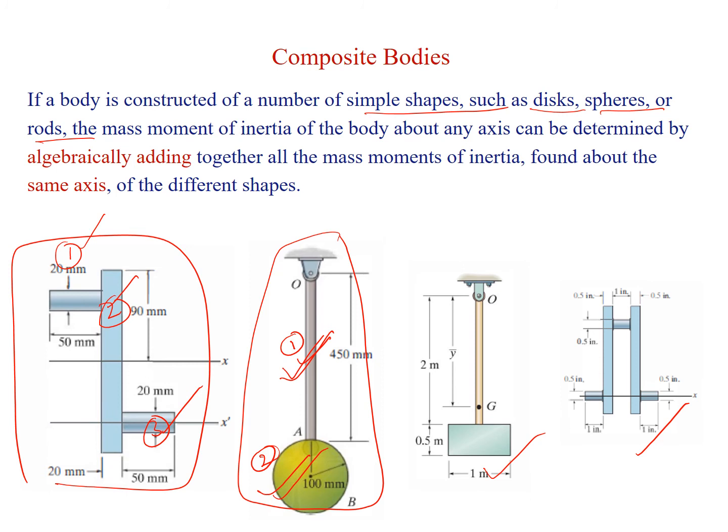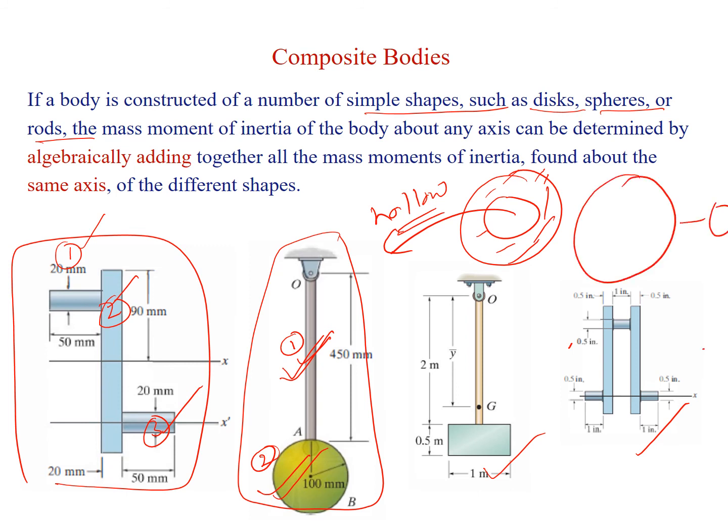There may be a case when you have to subtract the moment of inertia. Let us say that you have a disk in this way. This portion is a solid portion and this one is hollow. So how can you find the moment of inertia for this body? The moment of inertia for this body will be this minus this. We can find the moment of inertia for the complete solid disk, and from the solid disk we subtract the moment of inertia for the solid disk equivalent to the hollow portion. In this way you can find the moment of inertia for composite bodies.